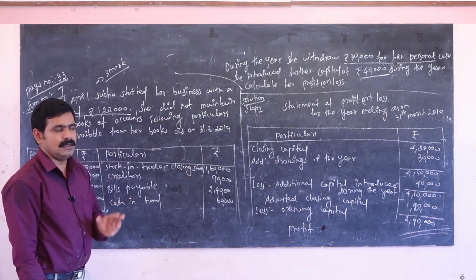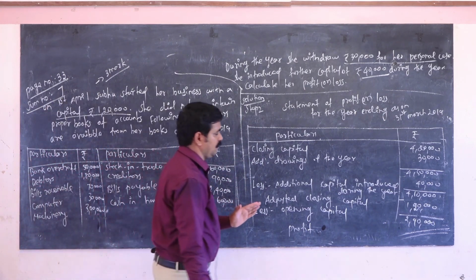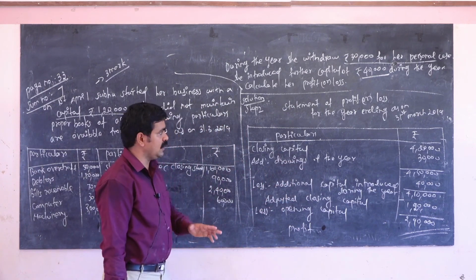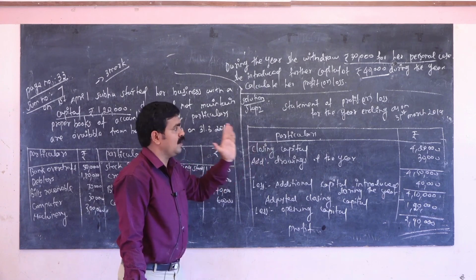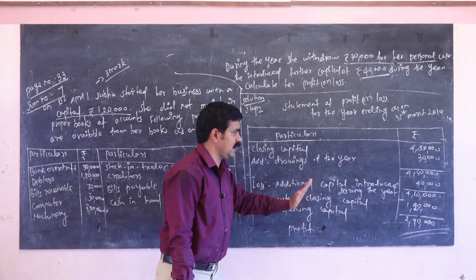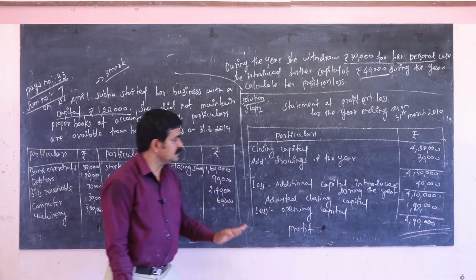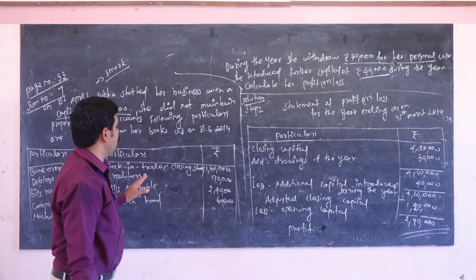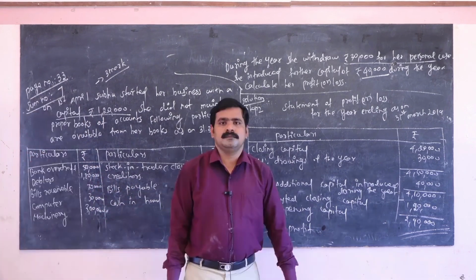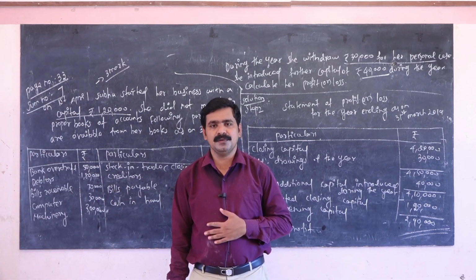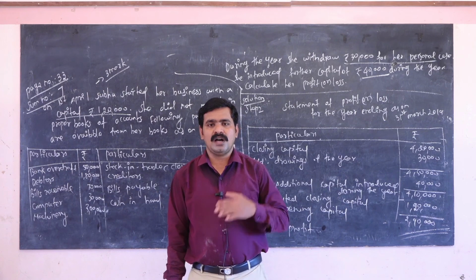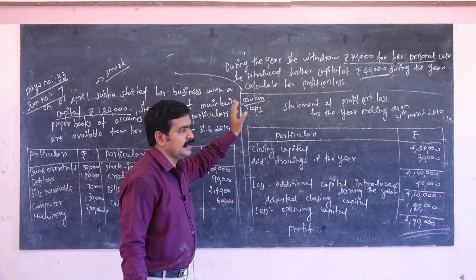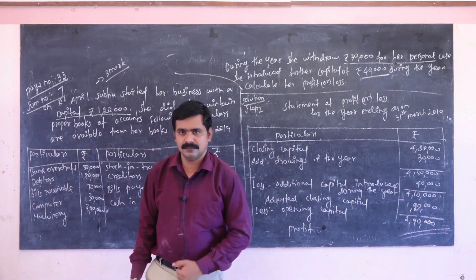Two methods you are going to solve. You are going to write the exam. So it's a very important problem. We have two methods. One is statement of affairs. Another one is statement of profit and loss. Okay, so do this problem. It's a very important problem in your exam. Thank you for listening to my video. Watch this problem carefully, do it carefully and solve it. Okay, thank you.